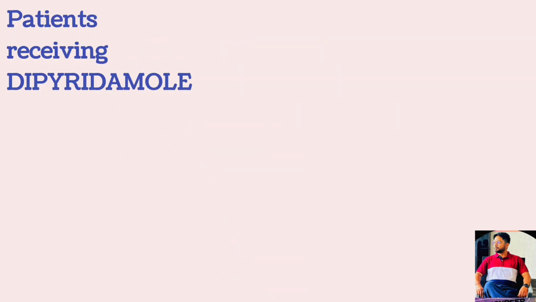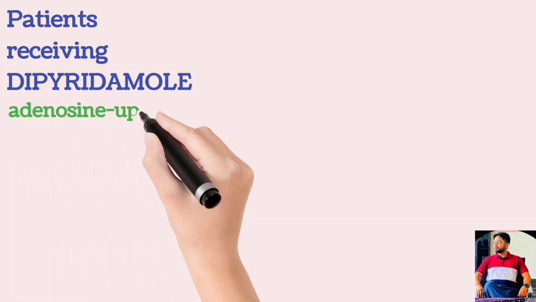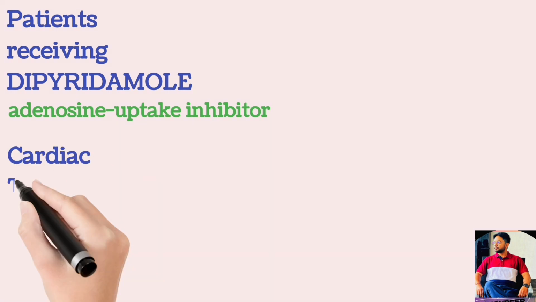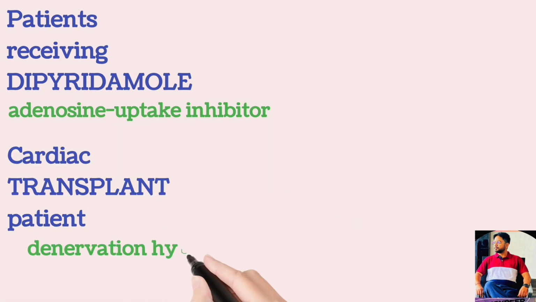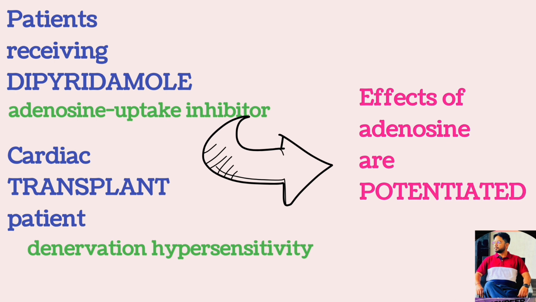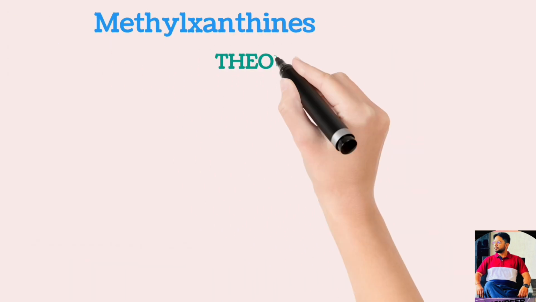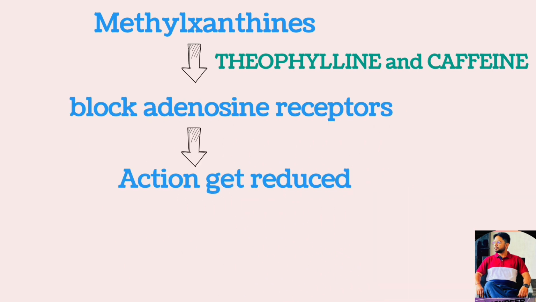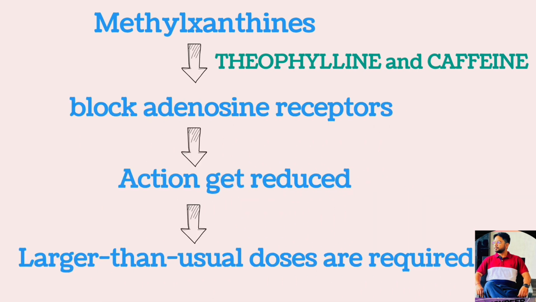The effects of adenosine are increased in a patient who is receiving dipyridamole, as dipyridamole is an adenosine uptake inhibitor. Its action is also increased in patients with cardiac transplant due to the denervation hypersensitivity. Methylxanthines, such as theophylline and caffeine, block the adenosine receptor. Therefore, larger than the usual doses are required to produce the antiarrhythmic effect in patients who have consumed these agents in beverage or as a therapy.